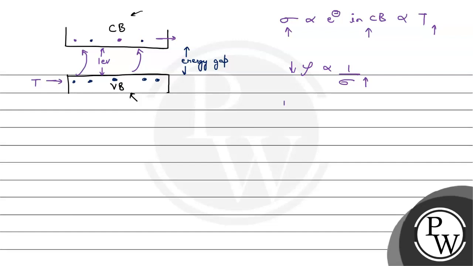And we know the formula that resistance is equal to rho L by A, where L is length and A is area. Hence, this part is a constant, so resistance is directly proportional to rho. Now rho is decreasing, hence resistance will also be decreasing. So if we increase temperature, we are decreasing rho and eventually decreasing R.